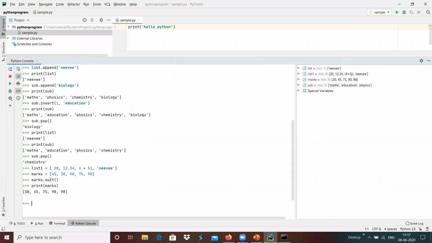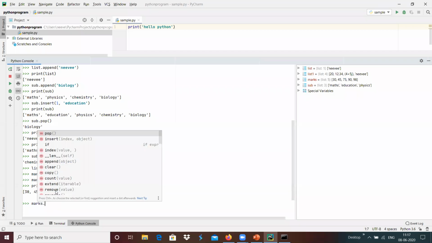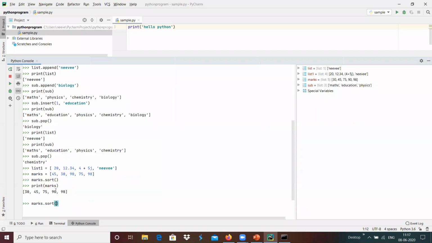Once we do that sorting, that particular list will be assigned in ascending order. If we wanted to make that list descending, we can do marks.sort with key equals none, then reverse equals false, sorry, reverse equals true.